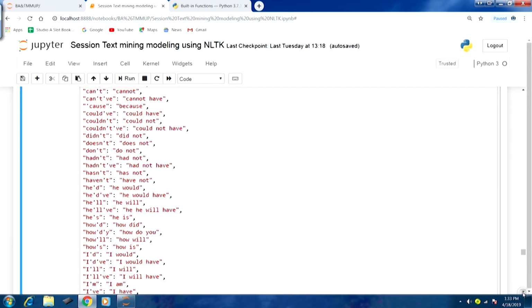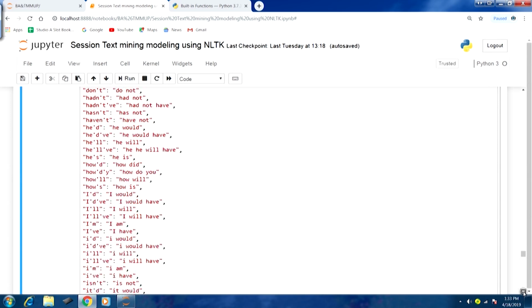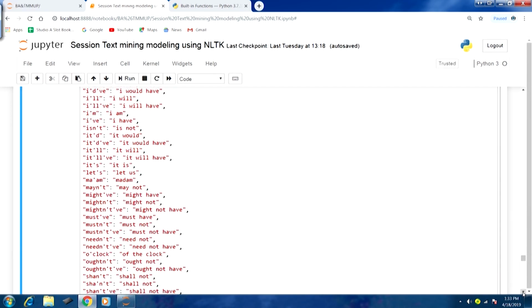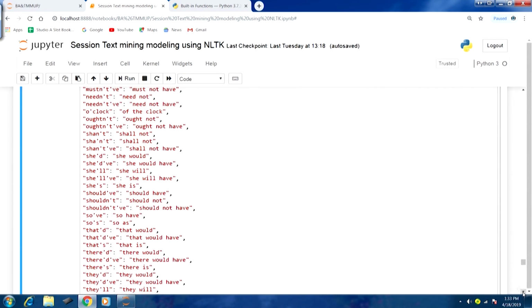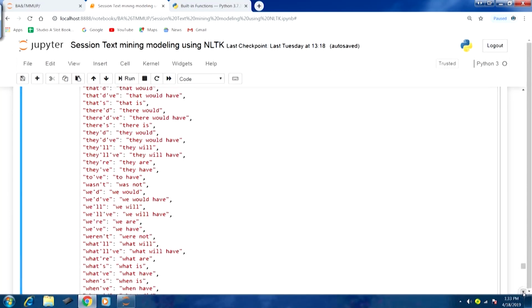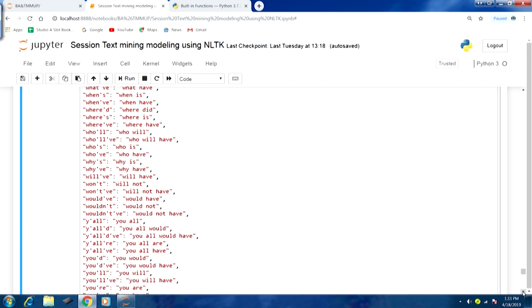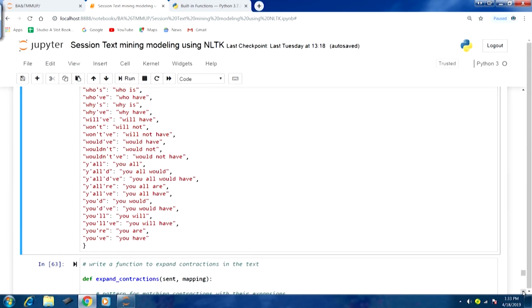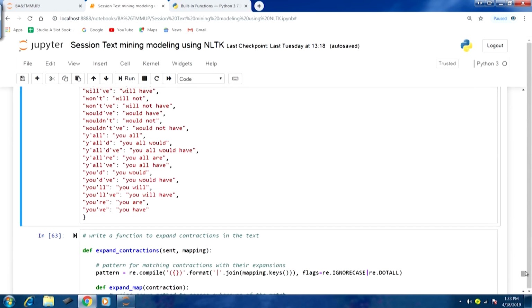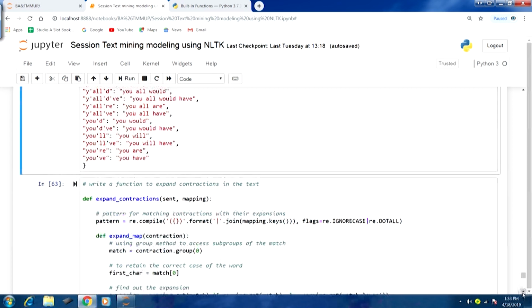This is quite an exhaustive list, you can scroll through it, and we can use this kind of list to do certain kinds of text processing where we require full form. We prefer full form for text analytics rather than contractions. Next, we will write a function to expand these contractions in the text. So let us define a function here.